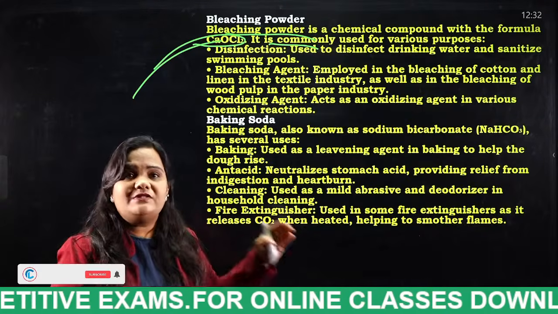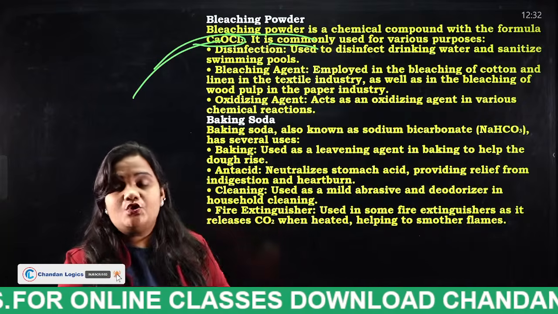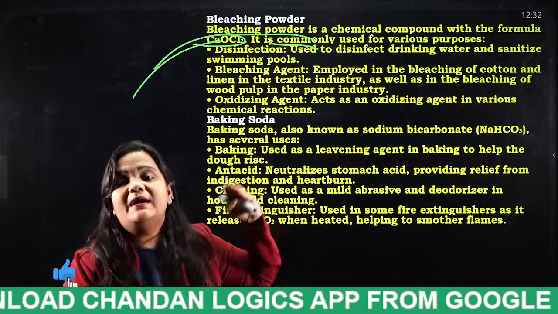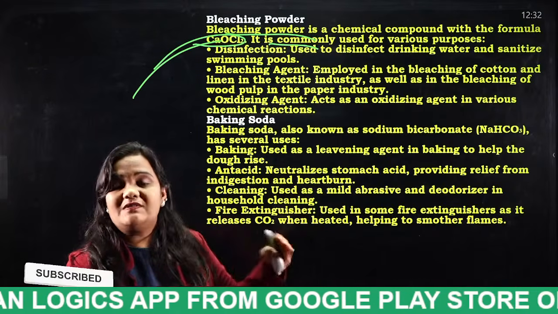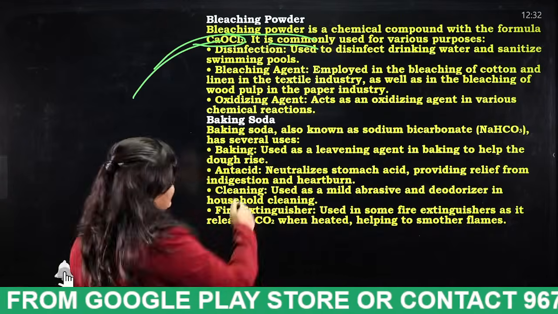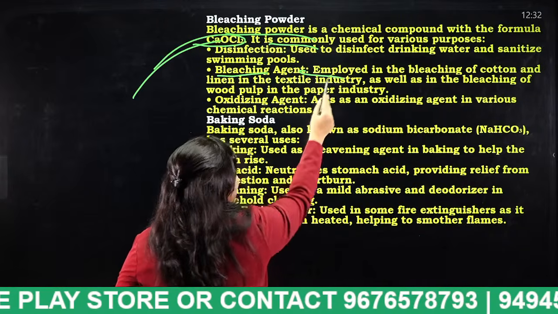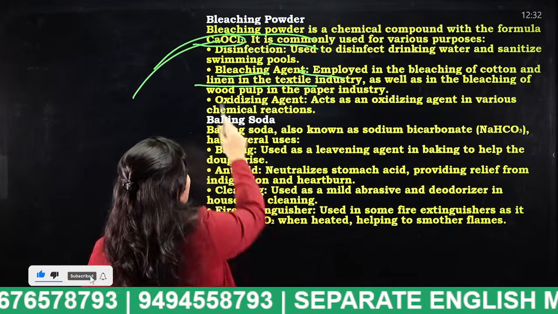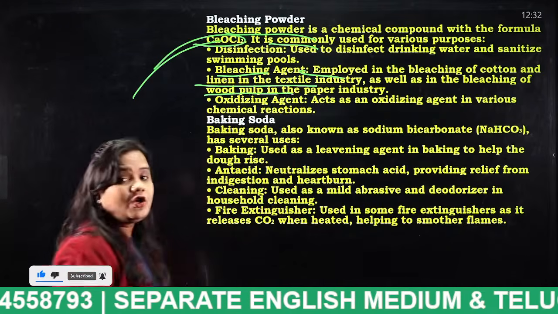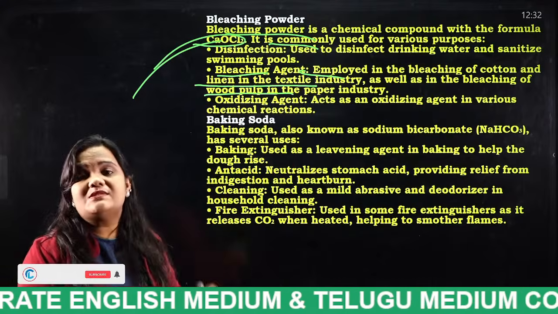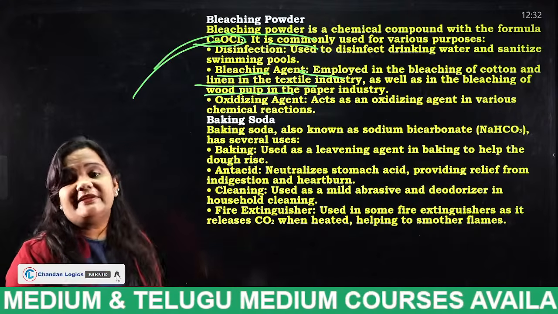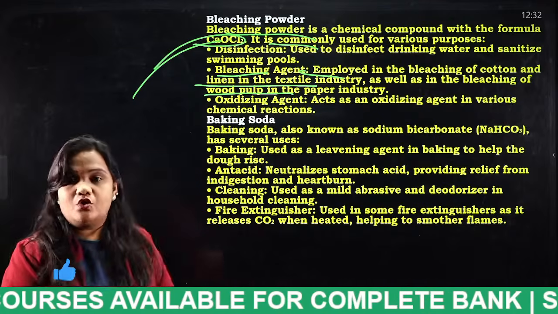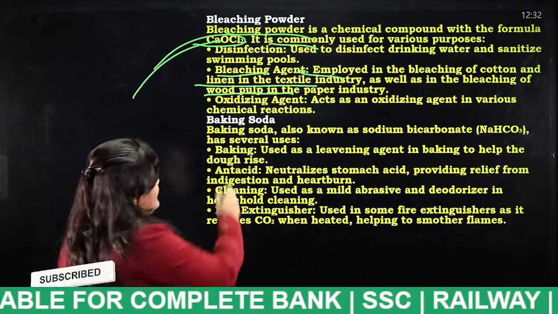So where will you use this bleaching soda? We will use bleaching soda in swimming pools to sanitize them, and in drinking water to kill infectious pathogens. It is a bleaching agent employed in the bleaching of cotton and linen in the textile industry, as well as in the bleaching of wood pulp in the paper industry. So not only in our swimming pools and drinking water, this bleaching agent is also used in the wood and textile industries.